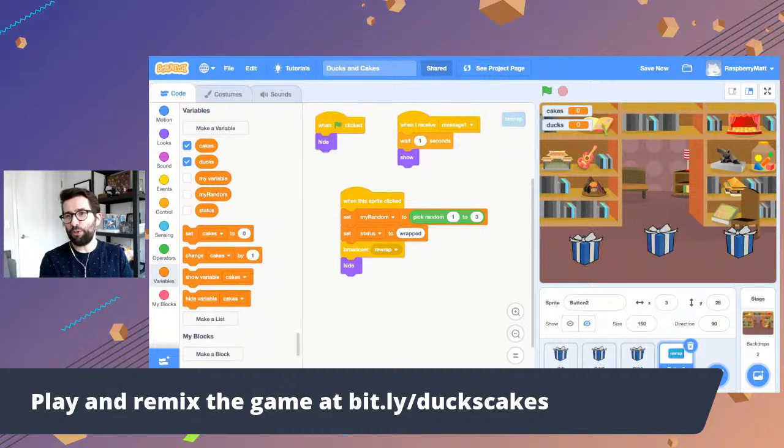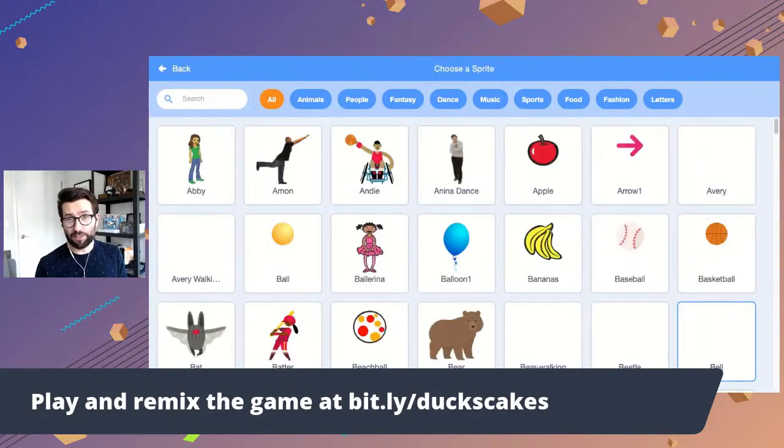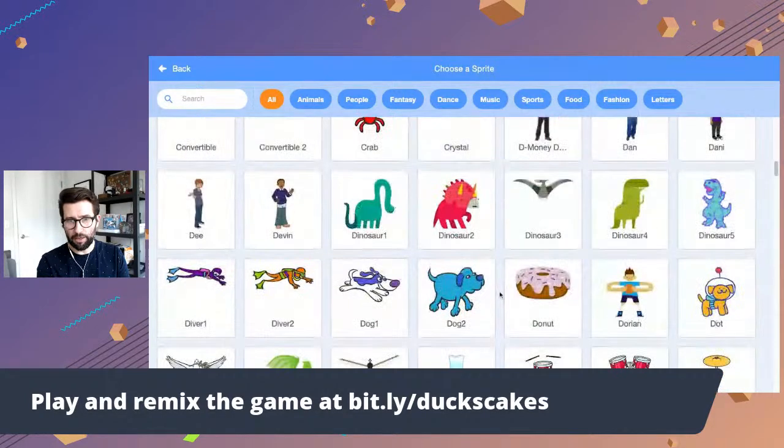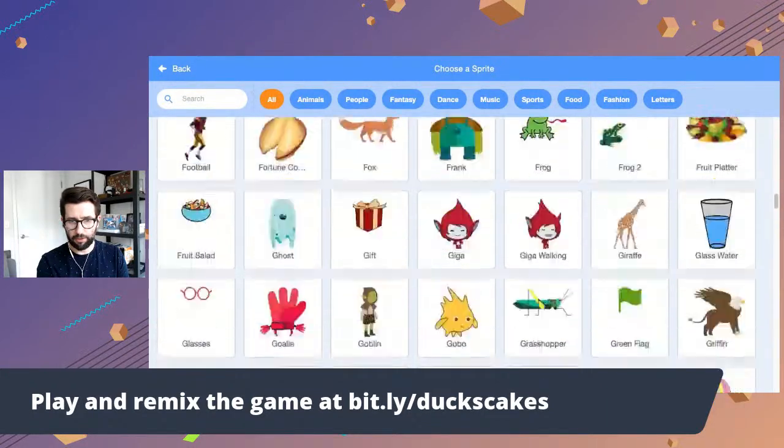And so if you look around the room here, you see there's a stage up here on the shelf in the corner. Why don't we put a character on that stage? You're not going to think that character does anything until you get 3 cakes in a row, and then the character will say something. So if you go to choose sprite, what you'll notice is that there are all kinds of sprites that you can use, and there's also some cool characters. If I scroll down, I can't remember what the character's name is. It's in the middle here somewhere. Oh yeah, there's Giga or Gobo.